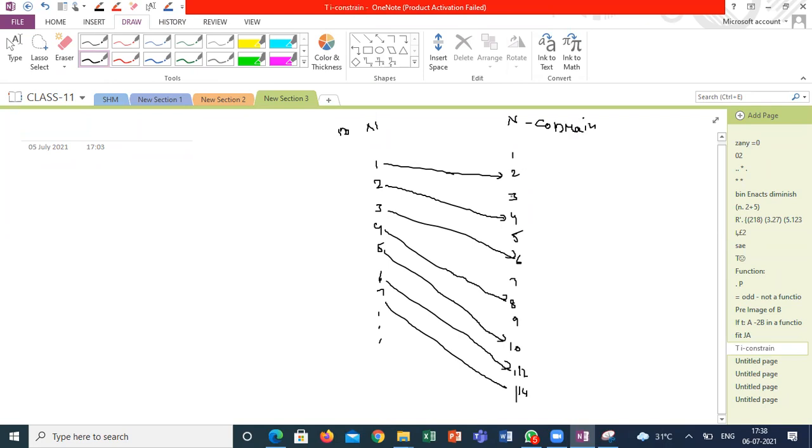And the collection of all the elements having pre-images in B is called the range. The range is only 2, 4, 6, 8, 10, 12, 14, 11, 13, I missed it. It's not so easy to write all the elements of infinite sets. That's the reason we have to understand. Whatever you are not writing while I'm explaining, you have to understand. But when you are answering, it should be very clear.